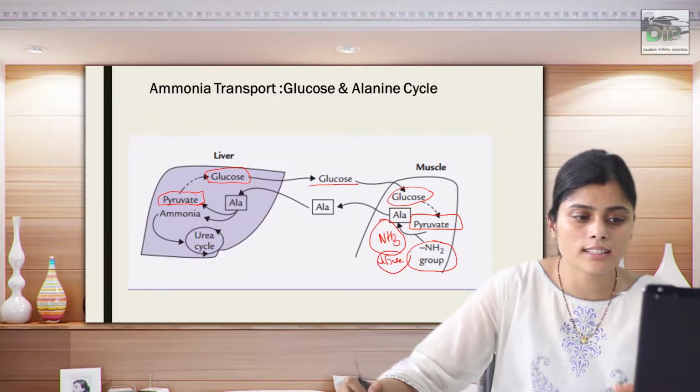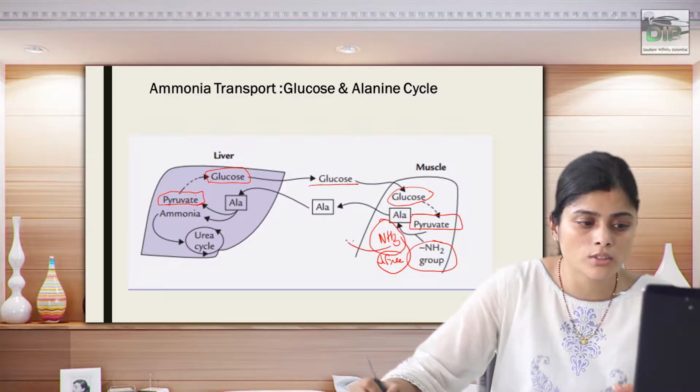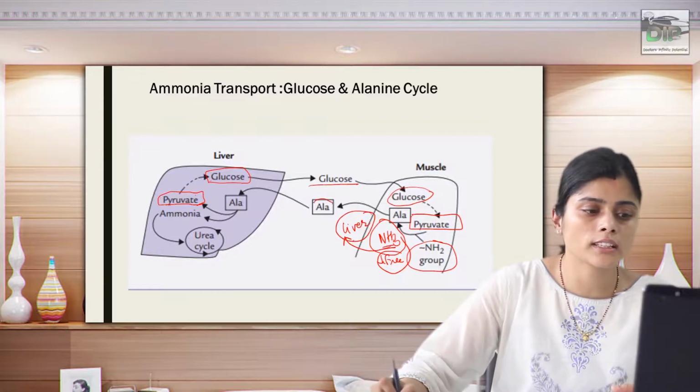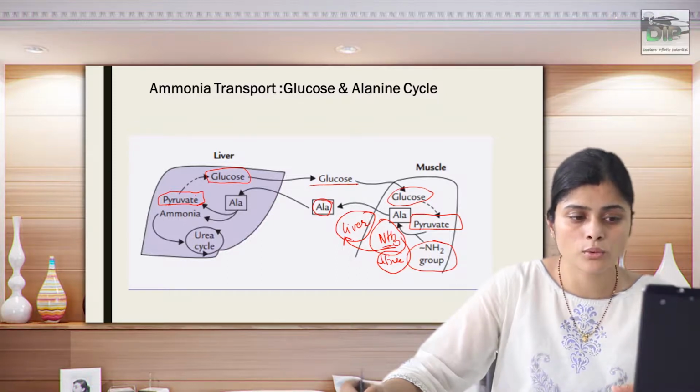This alanine is taken from the muscle to the liver, so that the ammonia can be degraded, when the energy is utilized in the form of glucose in the muscle.